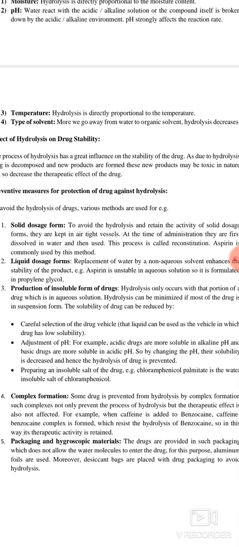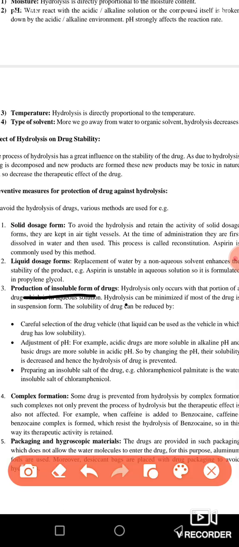Second thing is the production of insoluble drugs. Various kinds of insoluble drugs are produced, and you have to make them soluble. So you can use the solvent according to their need. You have to be careful in the selection of the liquid in which your drug is going to be soluble. And second, you have to adjust the pH. You should know what the pH of your drug is and what the pH of the solvent is which you are going to use, and then you have to combine them and see their reactions. So okay.